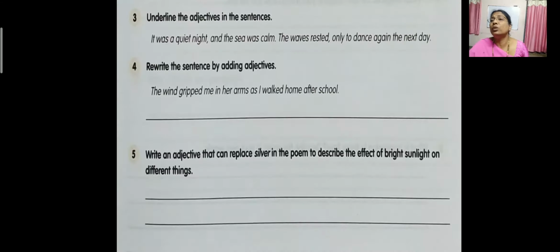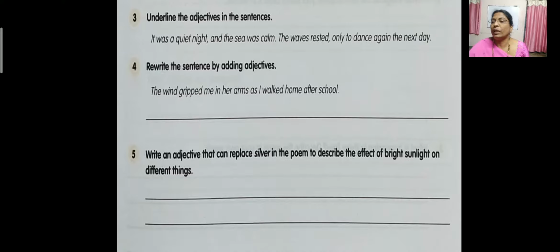Now see the next one, third one. Underline the adjectives in the sentence. So you have to underline the adjectives. First I'll read the sentence, children. It was a quiet night and the sea was calm. The waves rested only to dance again the next day. So here, what are the adjectives? How is the night described here? What is the adjective used for this night? Quiet night. So quiet is an adjective. So you underline quiet, children. Yes. Now next one. How is the sea? Calm. So calm sea. Okay, sea was calm. So underline calm. Is this clear?